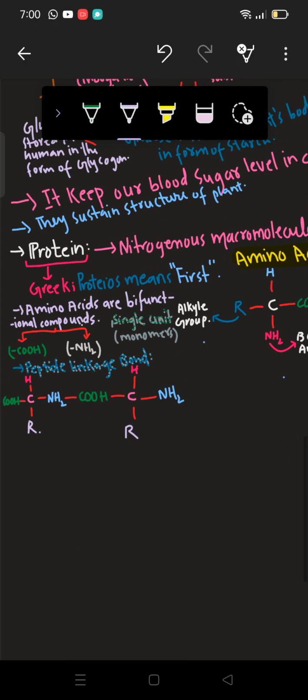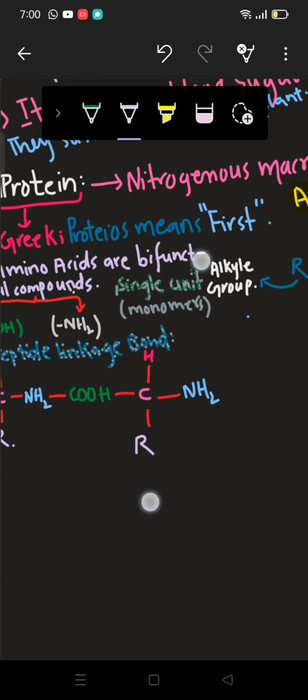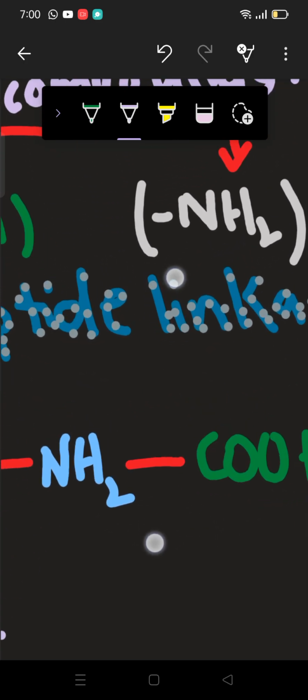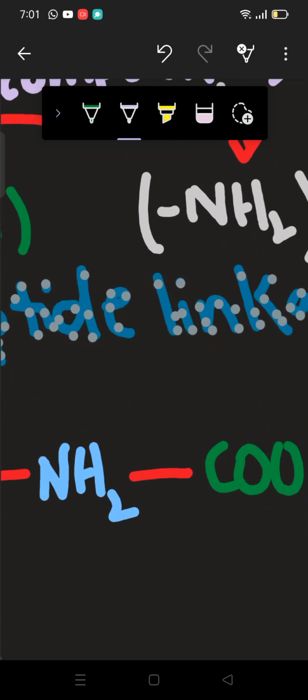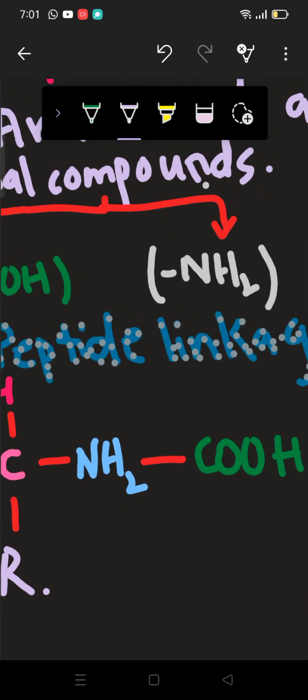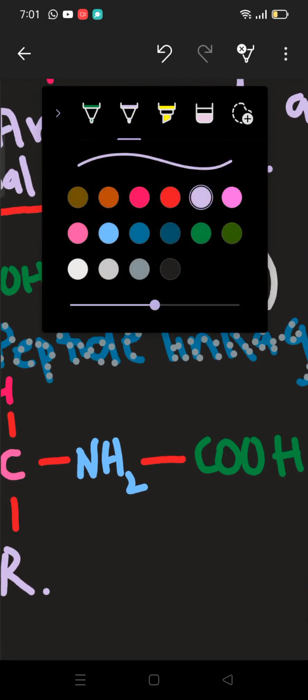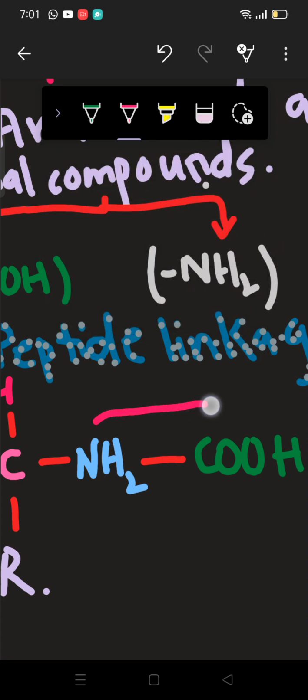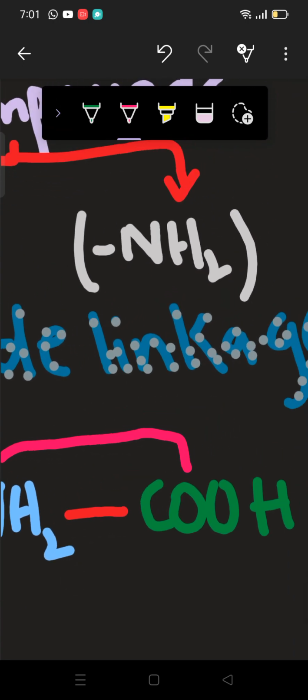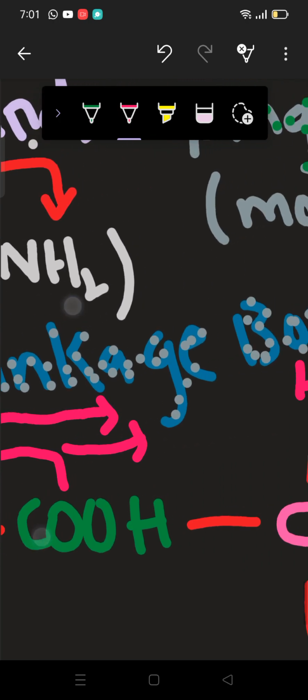Alright, so now how peptide linkage bond or peptide bond is formed between them, let's check that first. So here the process is happening where water is emitting out. When they both are reacting together, they are emitting out water.